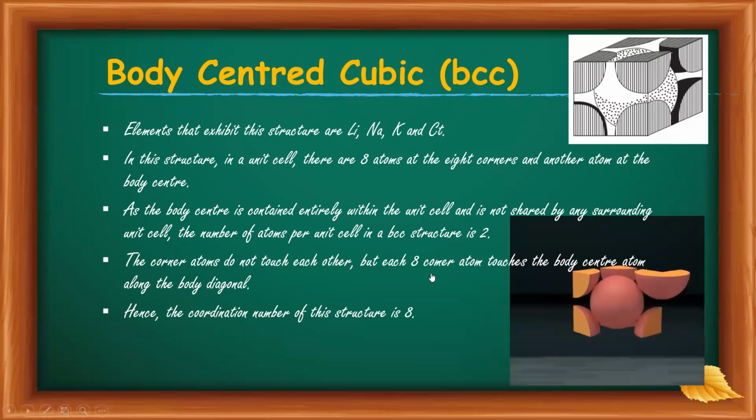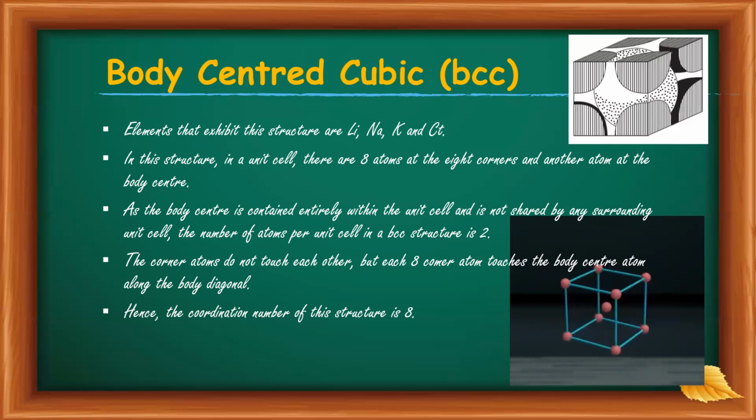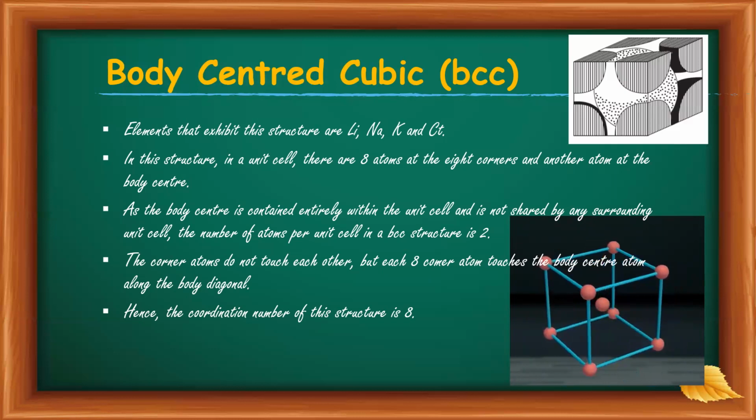From the figure, it is also clear that each of the 8 corner atoms touches the body center atom along the body diagonal. Then the coordination number of this structure must be equal to 8, or the number of nearest neighbors must be equal to 8.